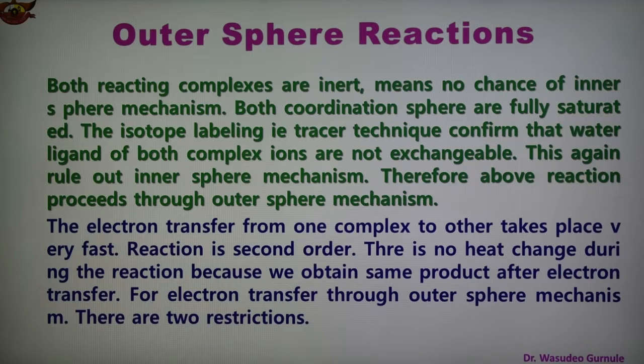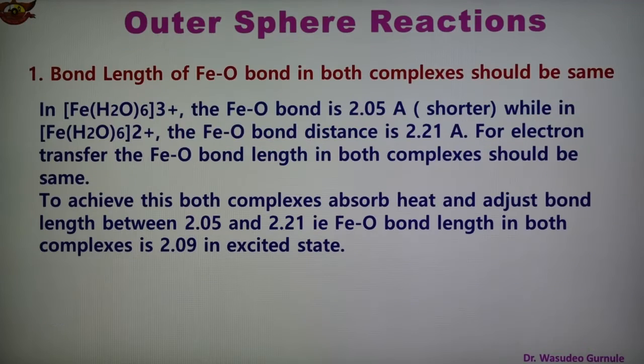So for electron transfer through the outer sphere mechanism, there are two conditions, two criteria, or we can say restrictions. And the first restriction is given here in the next slide.